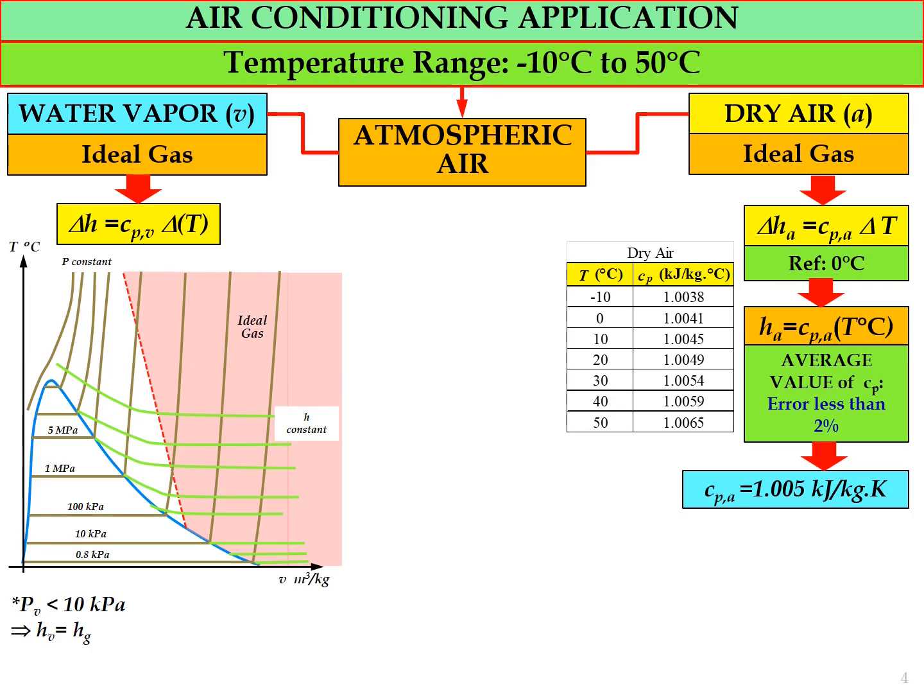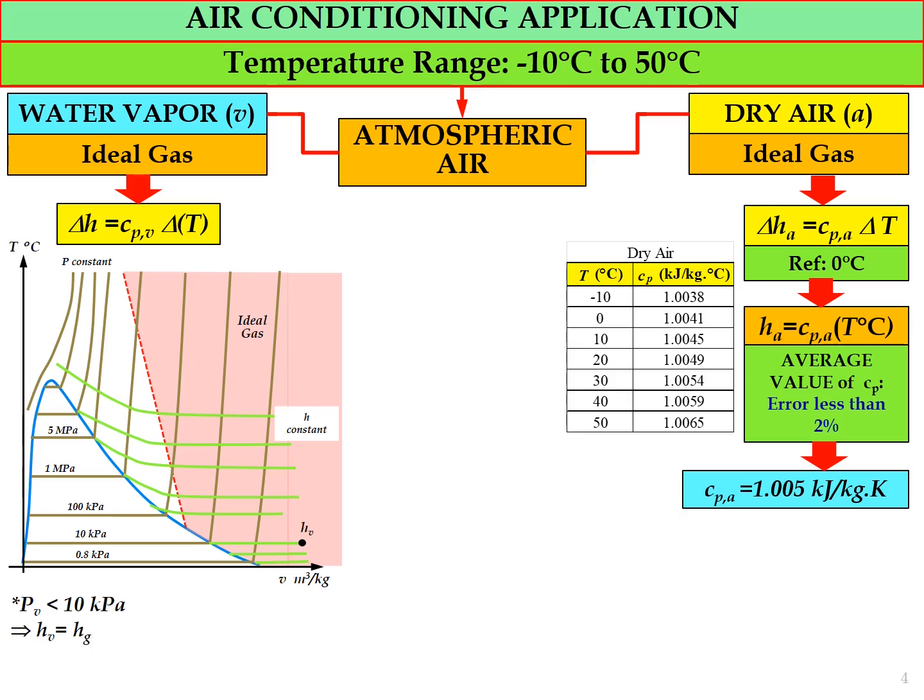Okay, so if you look at the TS diagram, if the value of PV is below 10 kilopascal, the value of Hv, enthalpy value for water vapor, equals the value of enthalpy at saturated vapor, Hg. So Hv equal to Hg.